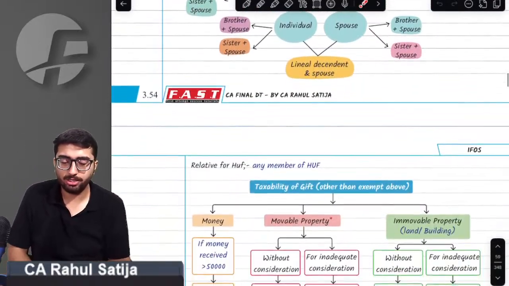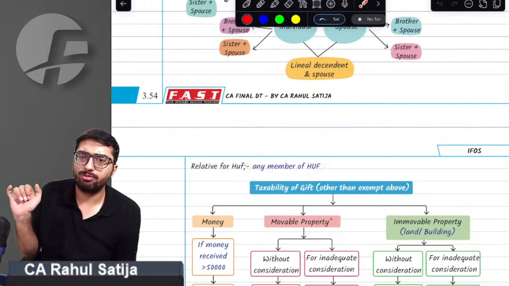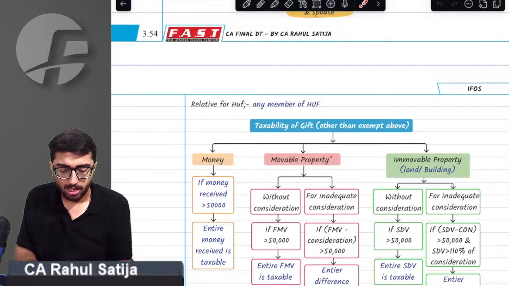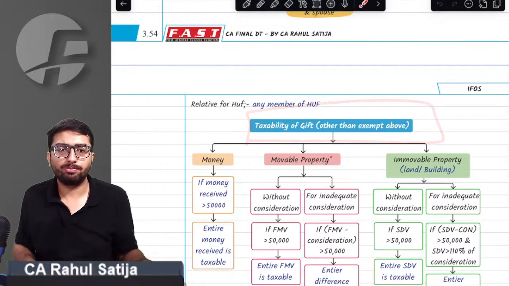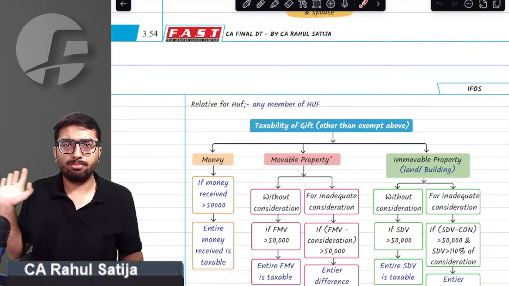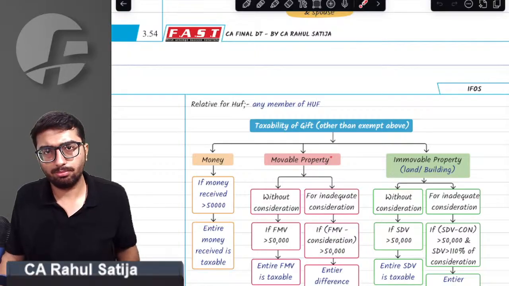Sir, once relatives definition is done, for any HUF, any member of the HUF is the relative for HUF. Now we have taxability of gift. Whenever a gift is not exempt, it shall be taxable.